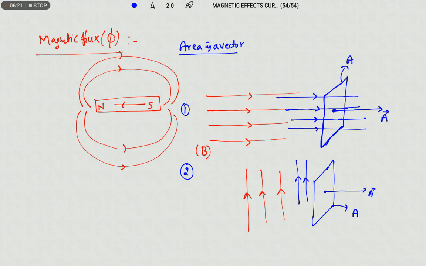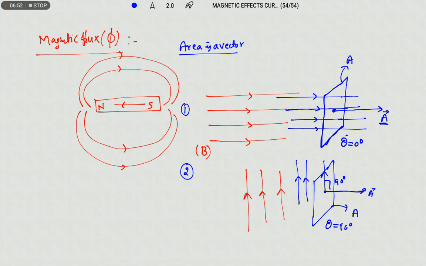Obviously in case 1 only, because the direction of the field lines is along the area vector, so the angle between them is 0 degrees. Here the area vector and field vector are perpendicular to each other, so there is no passage of field lines through the coil.